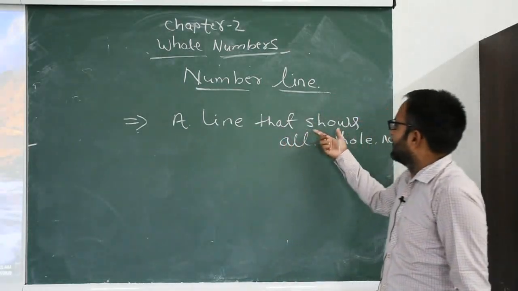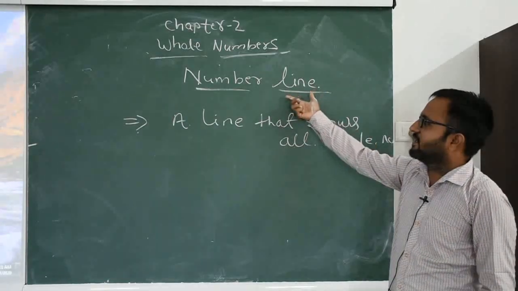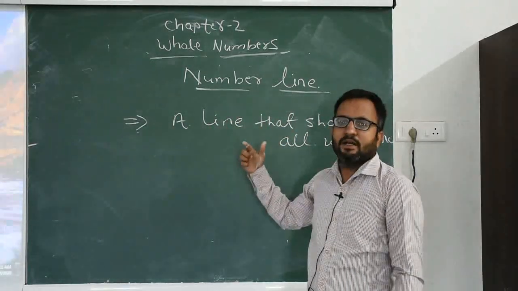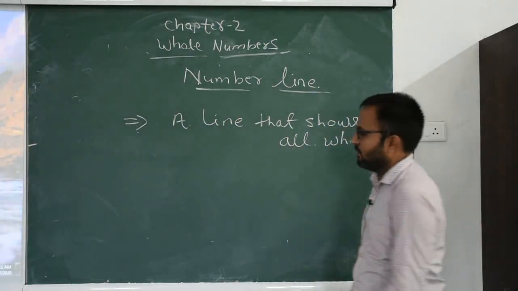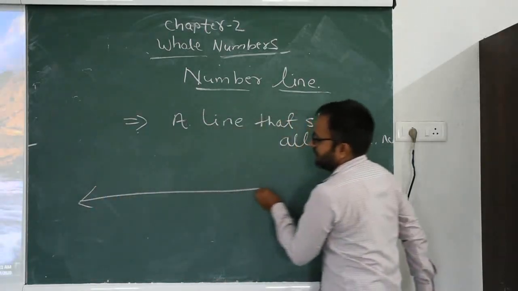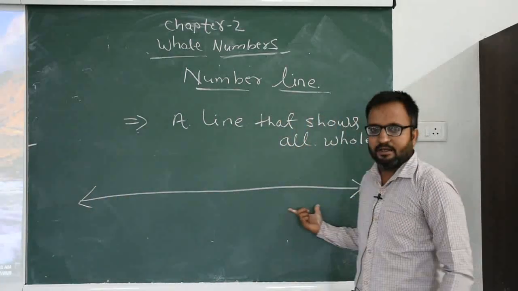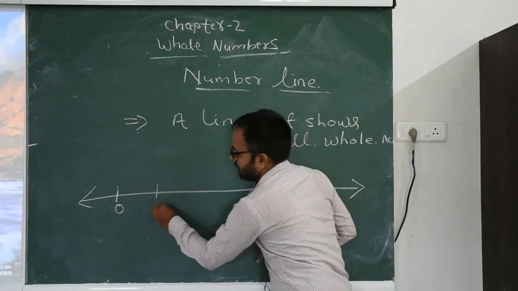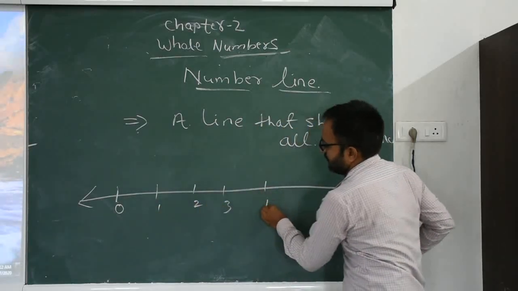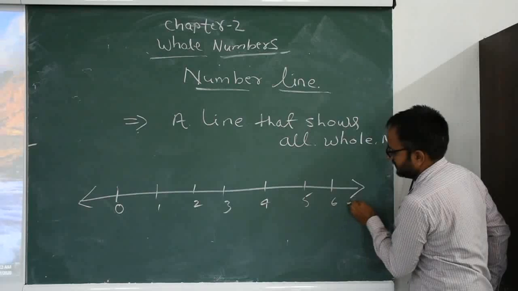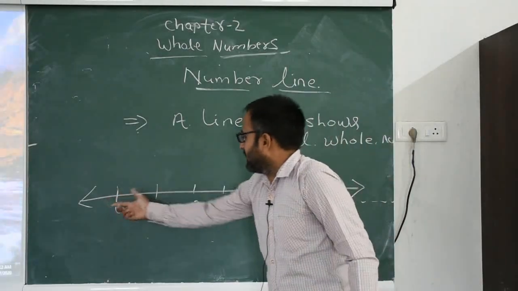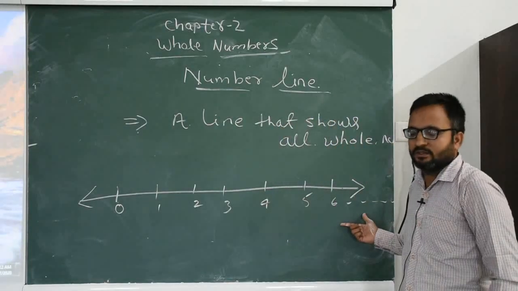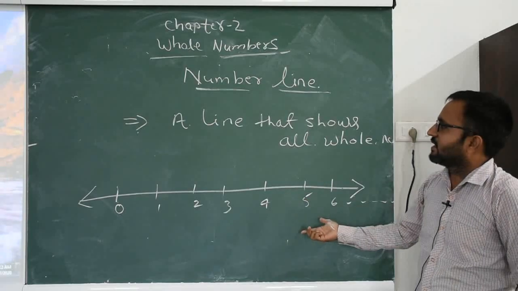With the help of the number line, we are able to show different whole numbers. So we draw a line, mark 0, start from 0, mark 1, 2, 3, 4, 5, 6 and so on. So it is called a number line, a line that shows different whole numbers.